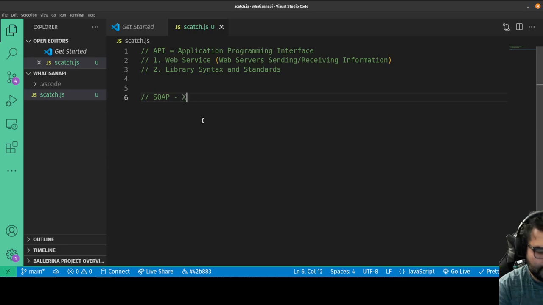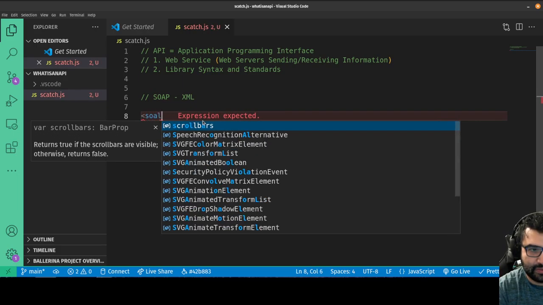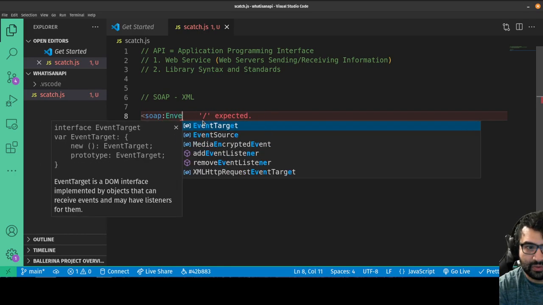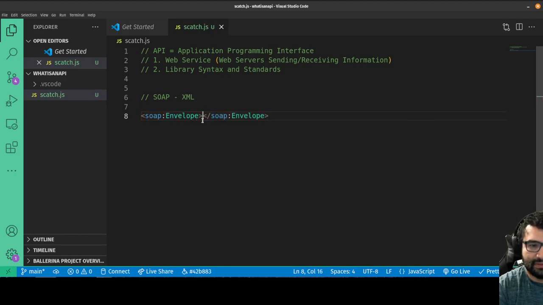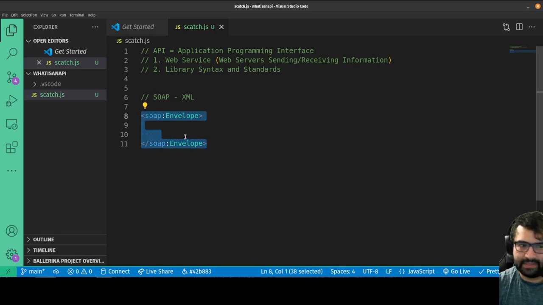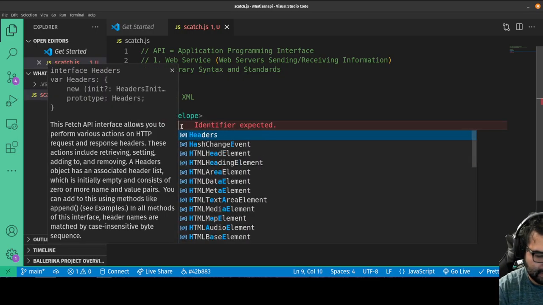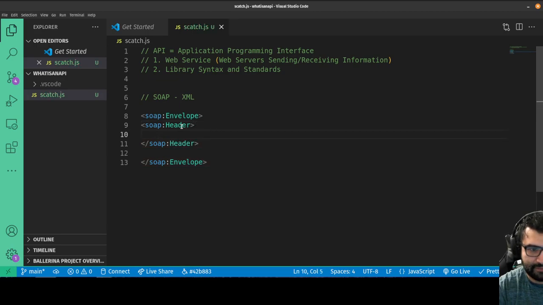So SOAP uses XML. And it's not that it just uses XML, that's not the only thing that defines it. It's also how you write your XML. You may or may not have seen XML in the past, but essentially XML looks like HTML. So it would look something like this, where you would have something that wraps your message, the data, called an envelope. What this means is, hey, this is my SOAP message, and inside of there you would have a SOAP header, which would have some data.